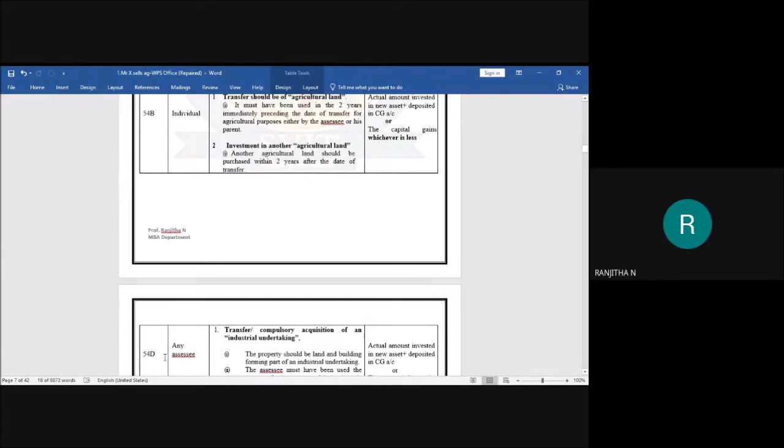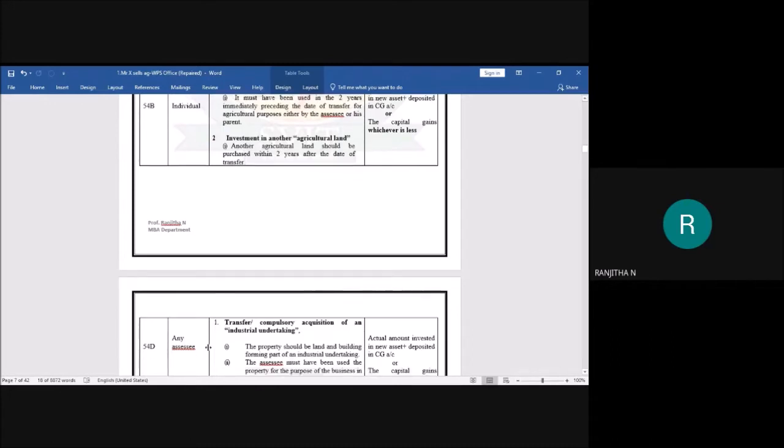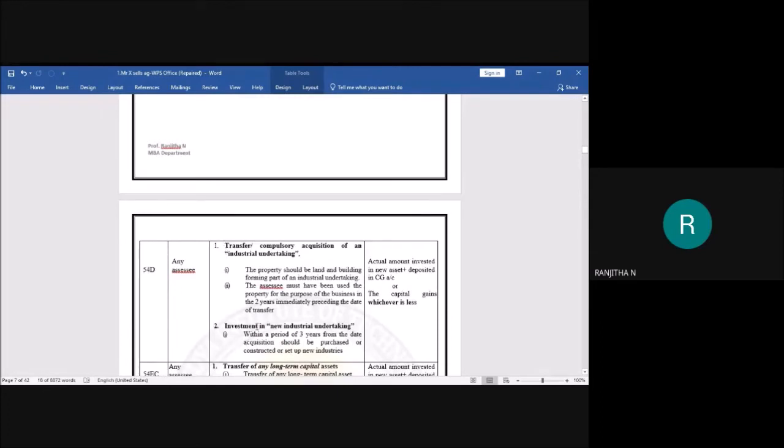This section is available to any assessee. It may be an individual, it may be an HUF, it may be a firm. To any assessee, it is applicable. And if he is satisfying the following conditions, then he is eligible for claiming an exemption. The first condition is transfer or compulsory acquisition of an industrial undertaking. If there is any transfer or compulsory acquisition of an industrial undertaking, then this deduction will be available. Next, the property should be land and building forming part of the industrial undertaking. The property may be a land or building forming a part of the industrial undertaking.